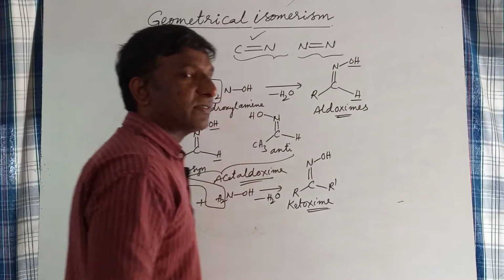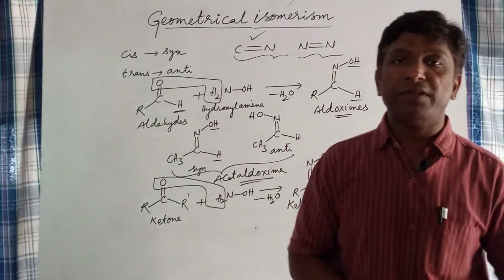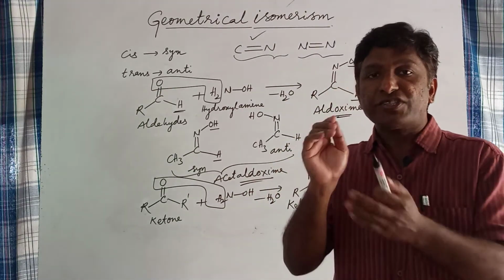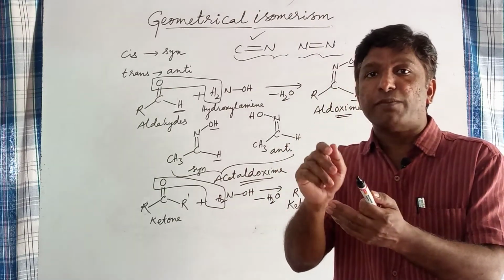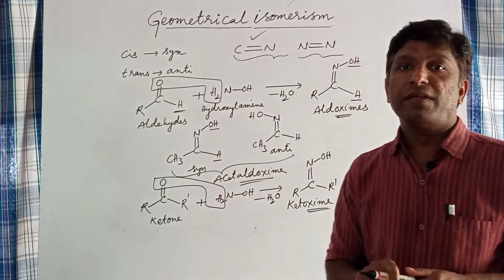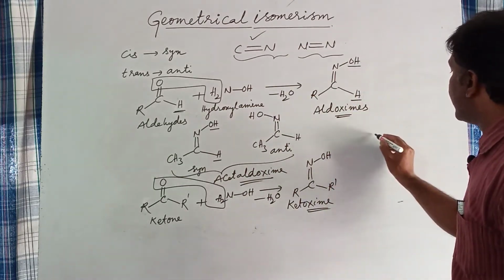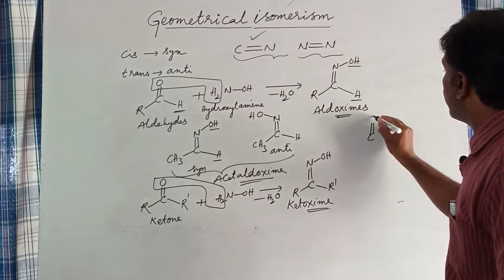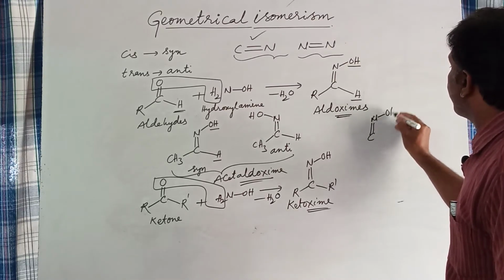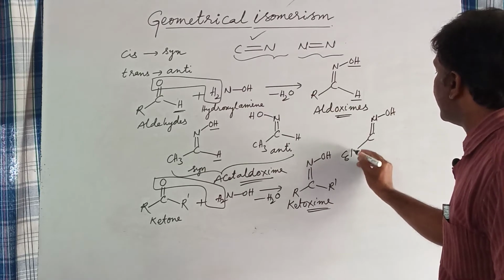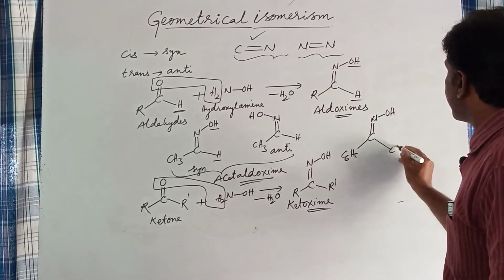So in ketoximes, the geometric isomerism is indicated by the position of the first named group with respect to the OH group. I will write one example so that you will get more clarity. Let us see this phenyl methyl ketone, with the phenyl group, C6H5, on one side and the methyl group on the other.